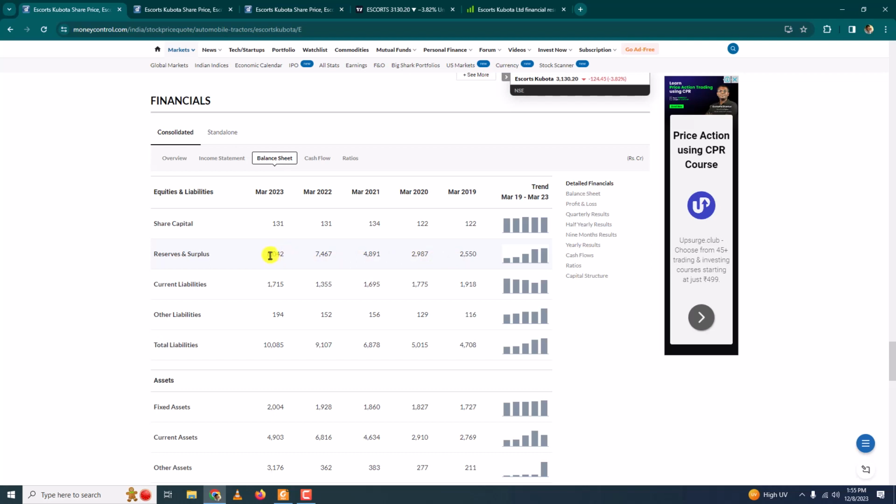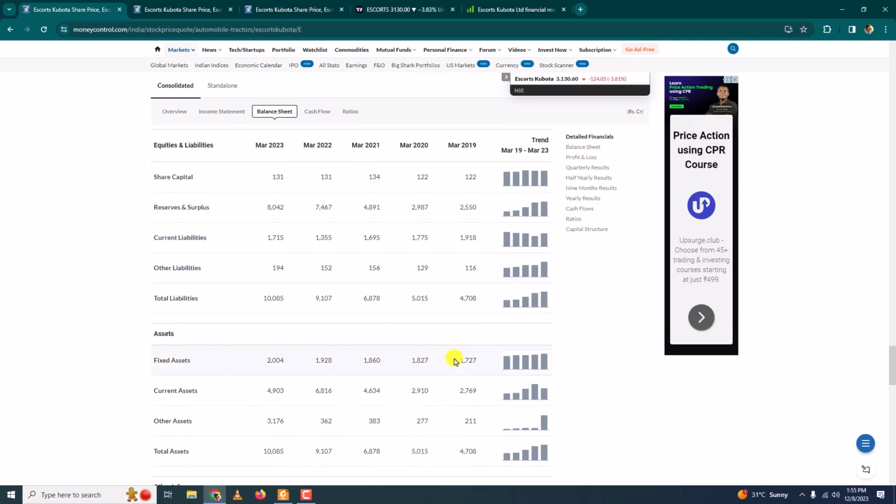If reserves and surplus is negative, then it means the company is in loss, or the company is giving the entire thing as dividend, which is not very likely. So generally it will be positive, but you want the reserves and surplus to grow gradually. All right. Then I told you about fixed assets. Fixed assets also should increase from year to year.